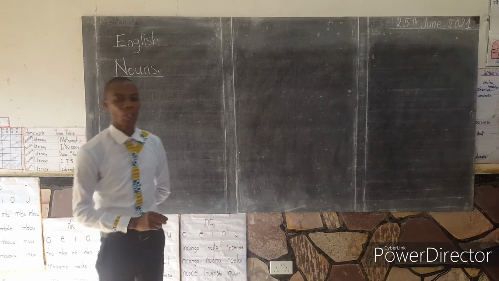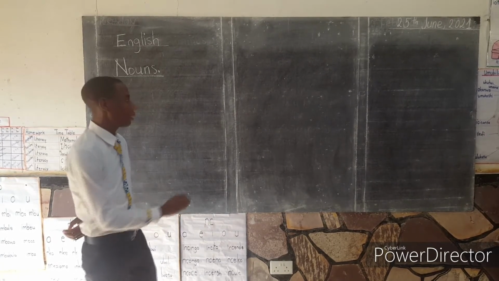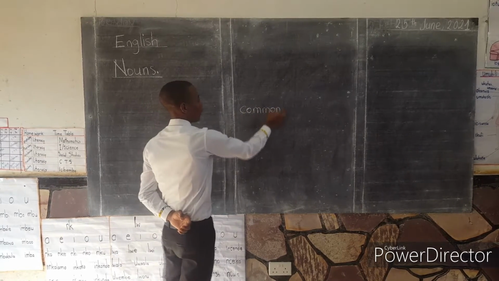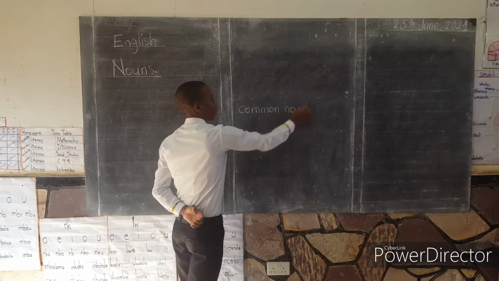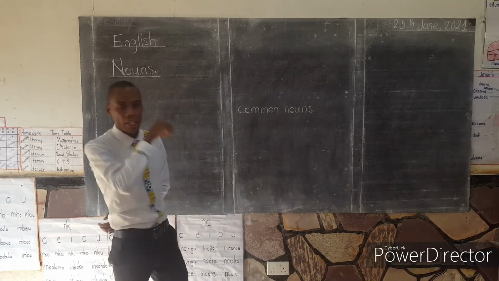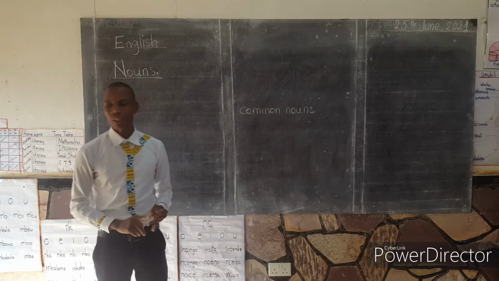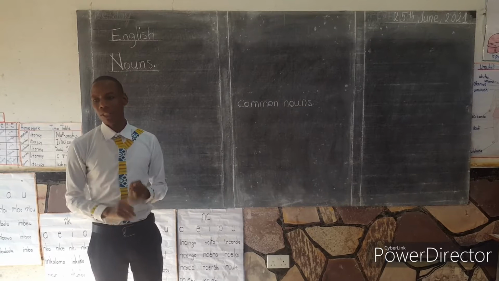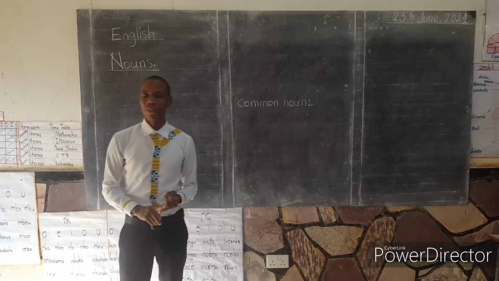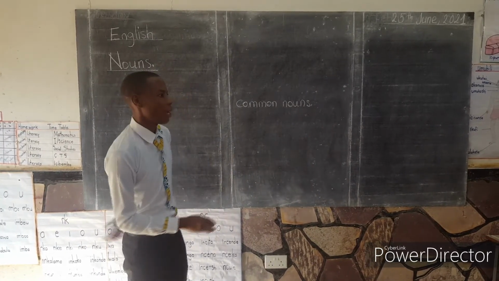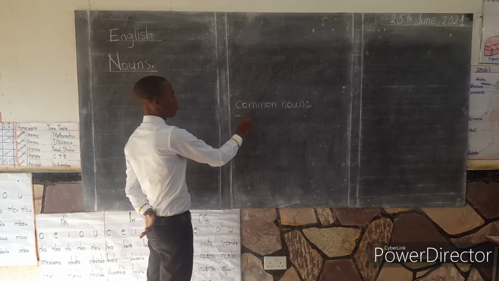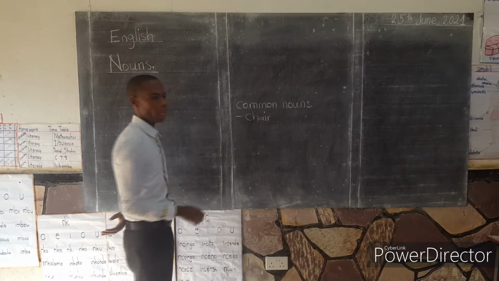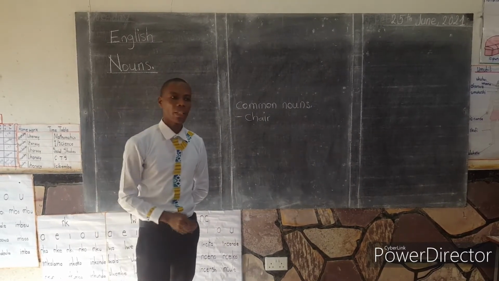I'm sure you're able to recall what we discussed. We looked at common nouns. We said that common nouns are general names of people, general names of things, general names of animals. We gave examples such as chair. We said a chair is an example of a common noun.